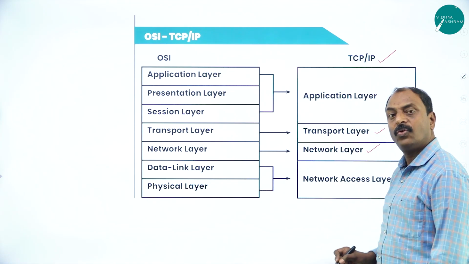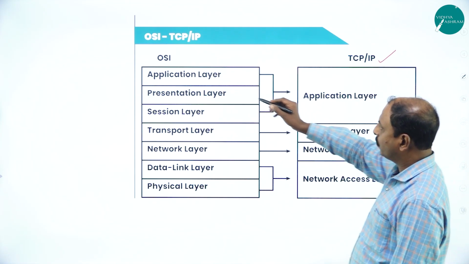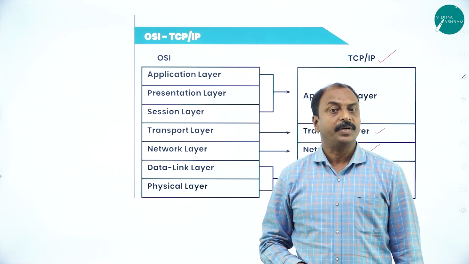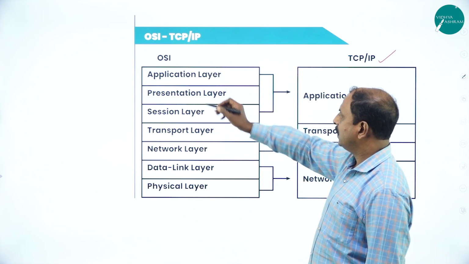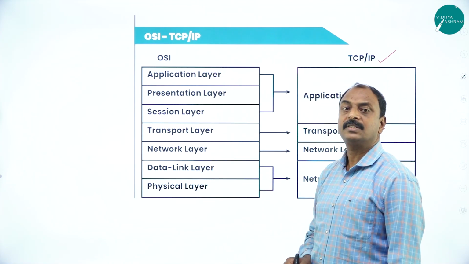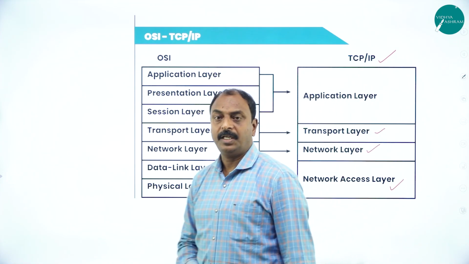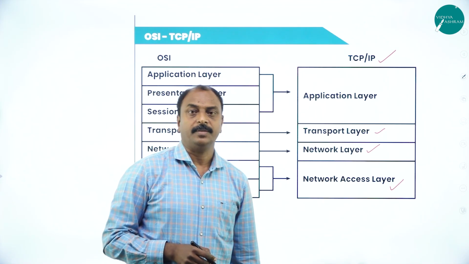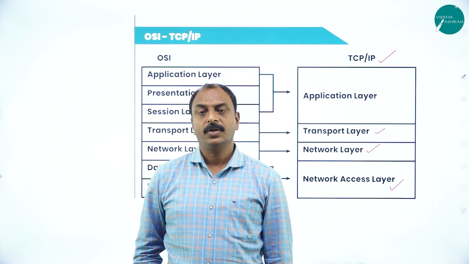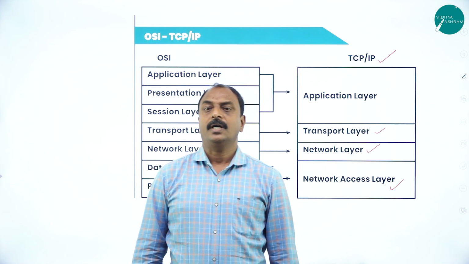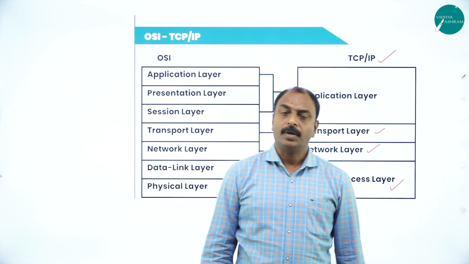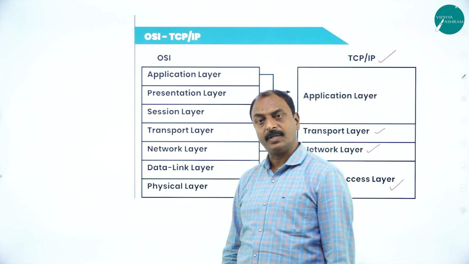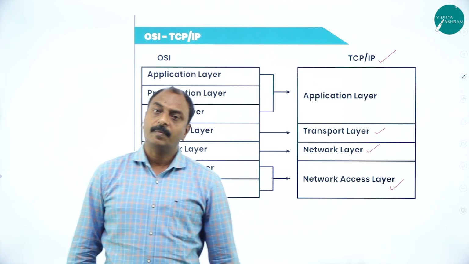It is a 4-layer model, and the OSI reference model was the old model, the first model of networking, with 7 layers. Even today we are using TCP/IP networking. In this session we have discussed different network models: the OSI reference model, the TCP/IP network model, and ARPANET.